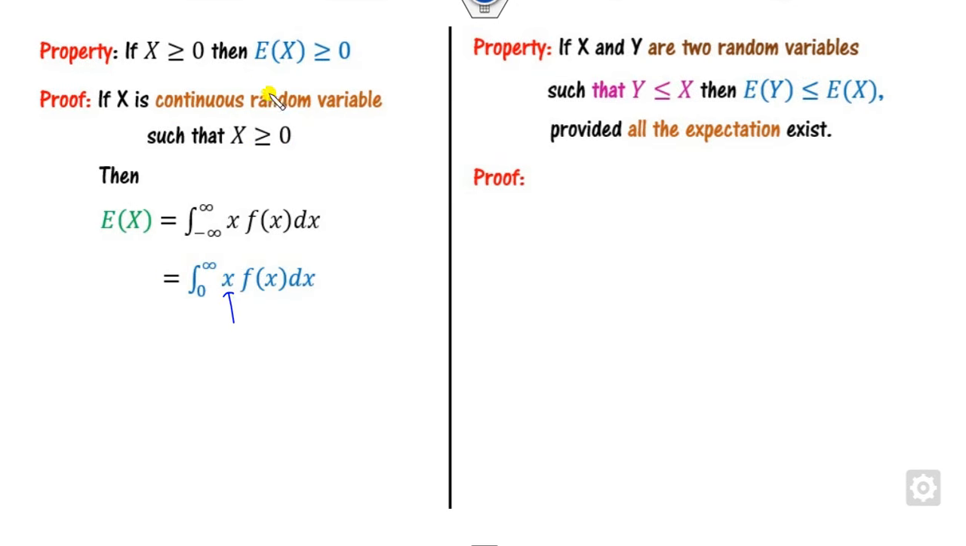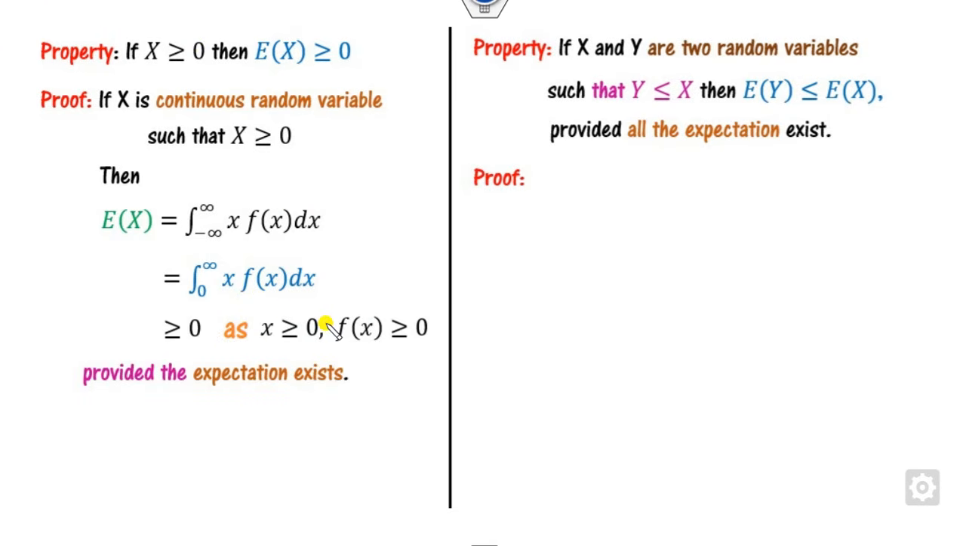Here you can see x is a positive number, and f(x) is my PDF. What is the nature of the PDF? It is always greater than 0. This number is also greater than 0. The product is also greater than 0. So the answer is greater than 0, provided this integration exists. The same proof we can do here.